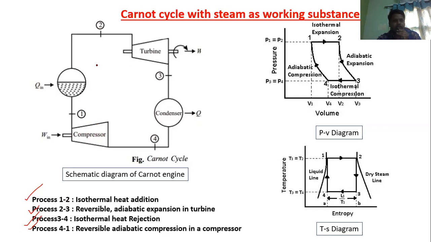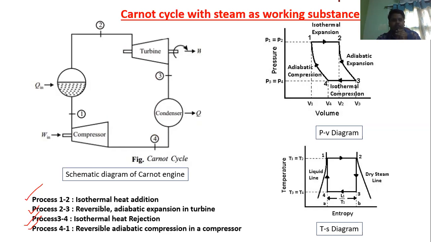So what are the four processes here? 1 to 2 is isothermal heat addition. 2 to 3 is reversible adiabatic expansion in the turbine. 3 to 4 is isothermal heat rejection in the condenser. 4 to 1 is reversible adiabatic compression in the compressor. These are the four processes.